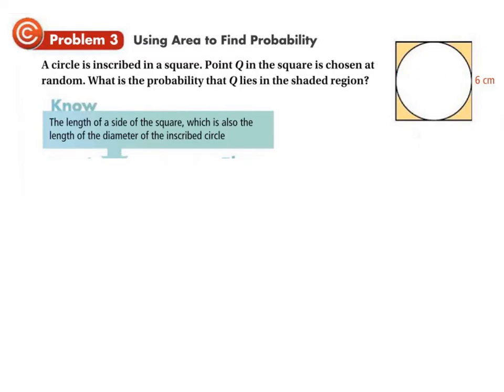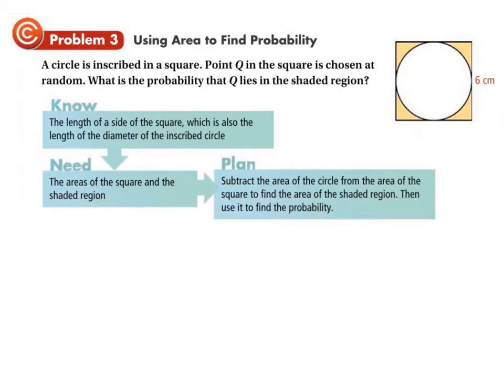Okay, so what do we need? We need the areas of the square and of the shaded region. So what's the plan? The plan is to subtract the area of the circle from the area of the square to find the area of the shaded region. Then we can use it to find the probability. But remember, you find area with the radius, not the diameter. And what we have now for 6 is the diameter. So we need to then say, well, what's the radius?